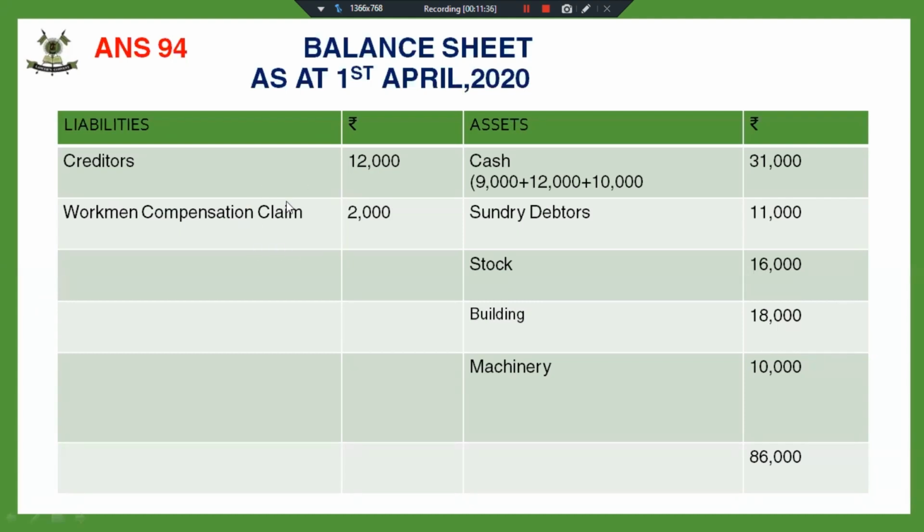And now the capital account balances: X and Y's capital has not changed. We have found out how much Z was supposed to bring. He has brought in cash, and our balance sheet total assets is equal to liabilities. The rest of the things are the same.